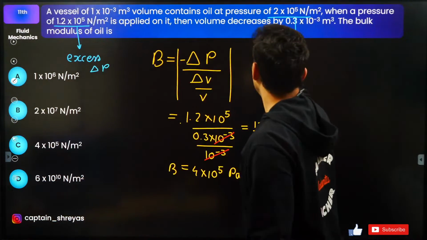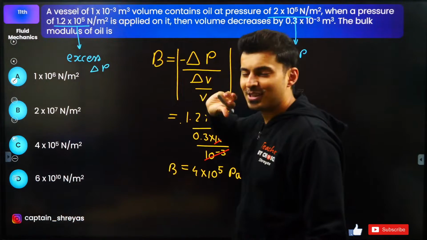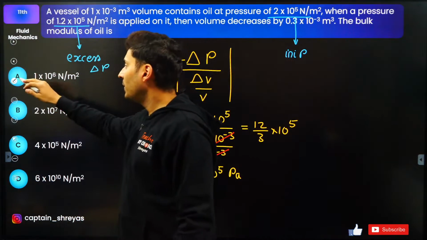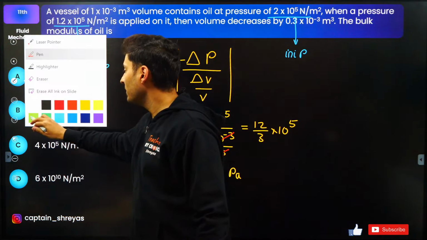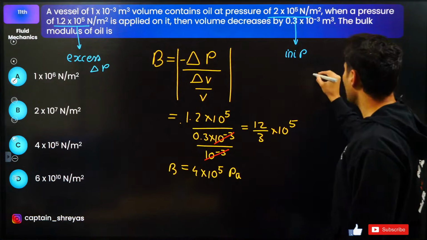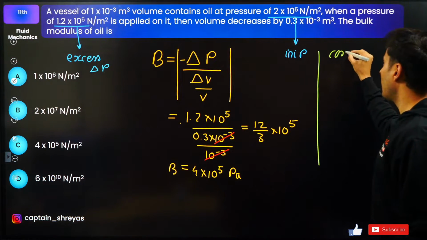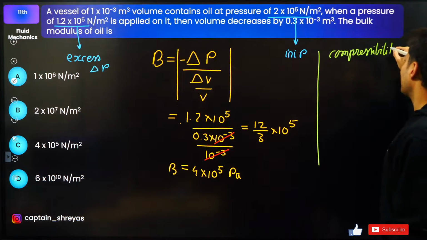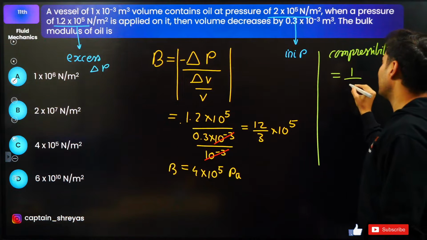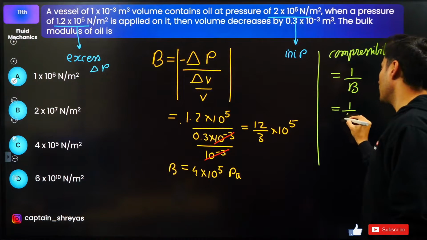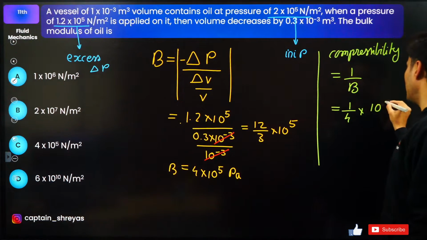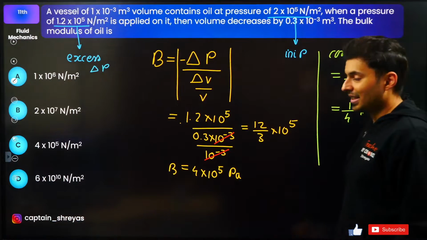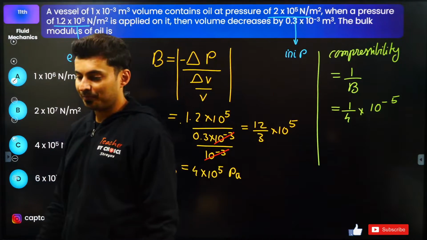Awesomeness. Now, a lot of you are wondering, what do I do with this? Nothing. It's just there to confuse you. Number one. Number two, sometimes the question could have been completely different. They could have asked you, what is the compressibility? If they asked you, what is the compressibility of this particular gas, you're just going to take the reciprocal of bulk modulus. So it will be 1 by 4 into 10 to the power minus 5. So that's what the compressibility is.